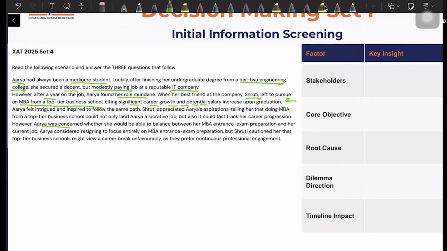Arya was concerned. So this will directly become your core objective and root cause. Balance between MBA entrance exam preparation and her current job. So the fact that she has been a mediocre student comes into play here. As a mediocre student, she is not very confident that she'll be able to balance entrance exam and current job. So considered resigning to focus entirely on MBA preparation. Shruti cautioned her that a career break is looked upon unfavorably.